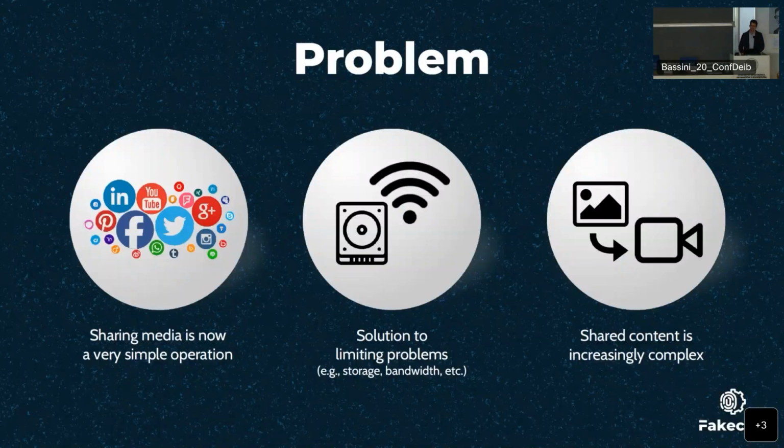Nowadays, creating and sharing multimedia content is becoming an increasingly simple operation. Thanks to the improvement of smartphones and other consumer devices, every day we generate a large amount of data that is shared on the web and on social media platforms. Also, the shared content is getting more and more complex, migrating in just a few years from simple images to high-quality videos. On one side, this progress opens the doors to new exciting possibilities and scenarios that were just imaginable a few years ago. However, on the other hand, this can also facilitate the dissemination of unpleasant material by malicious users.